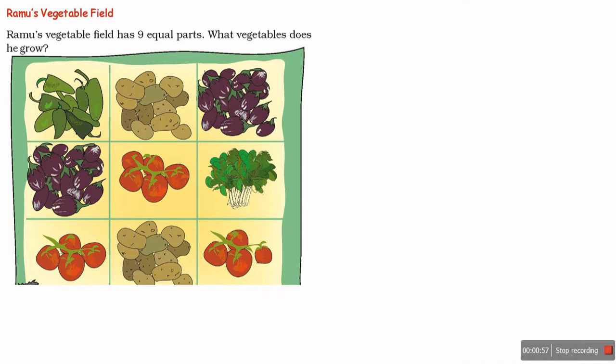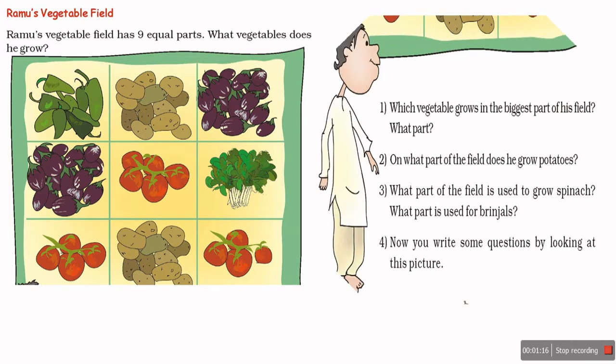What vegetable does he grow? He grows chilies, potatoes, brinjal, tomato, spinach, tomato, potato, and tomato. So, in different parts, different vegetables he is growing. Okay. So let us see what the question is. Which vegetable grows in the biggest part of the field?